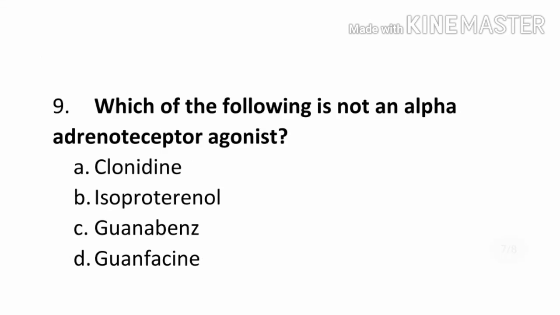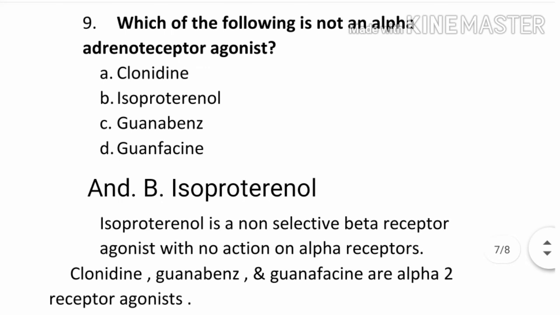Question number 9. Which of the following is not an alpha adrenoreceptor agonist? Option A, clonidine. Option B, isoproterenol. Option C, guanabenz. Option D, guanfacine. The correct answer is option B, isoproterenol. Isoproterenol is a non-selective beta receptor agonist with no action on alpha receptors. Clonidine, guanabenz and guanfacine are alpha 2 receptor agonists.